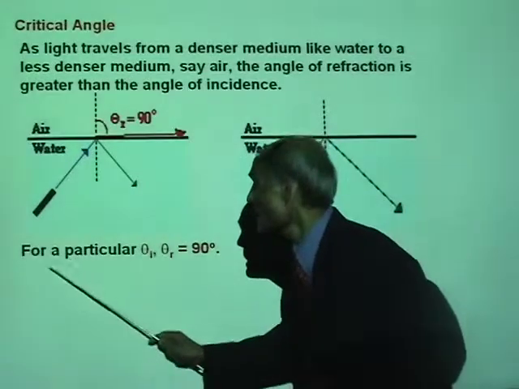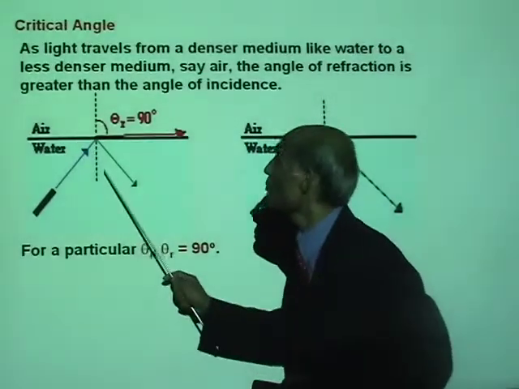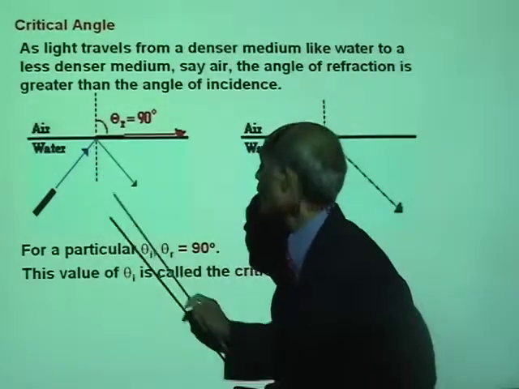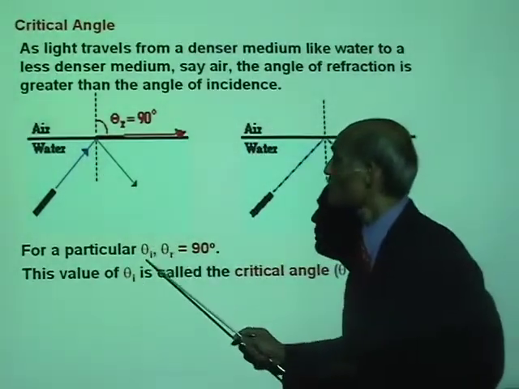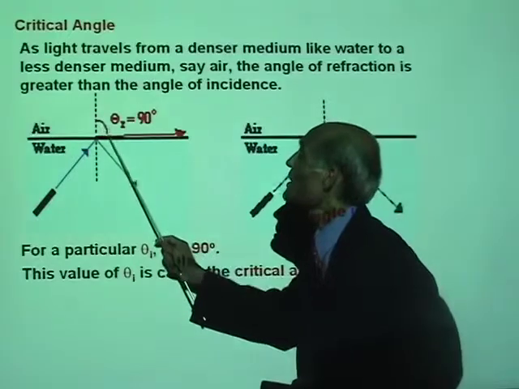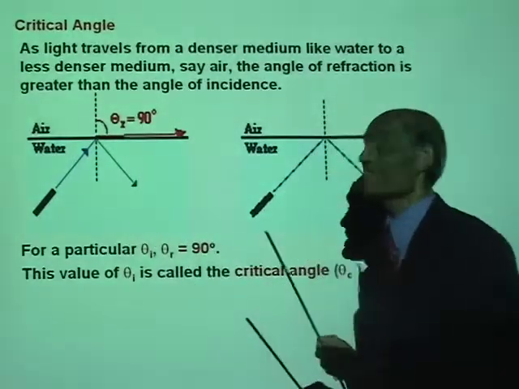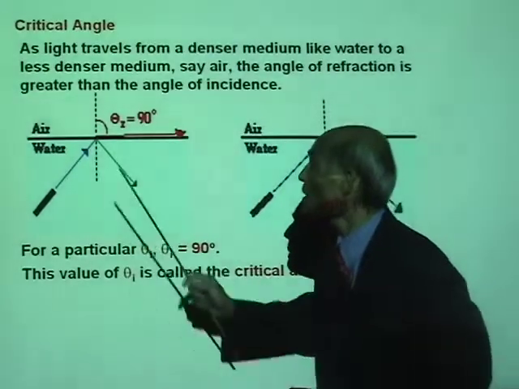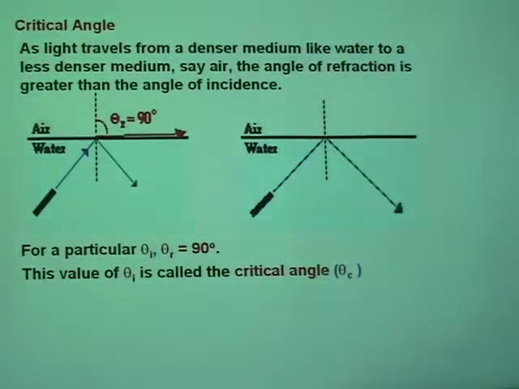Now, for a particular angle of incidence, theta I, you see, if this is theta I, for a particular angle of incidence, theta I, theta R will be 90 degrees. And this value of the angle of incidence, well, that is your theta I.